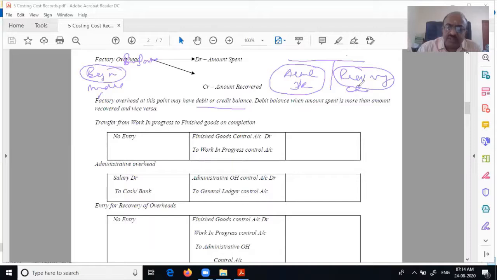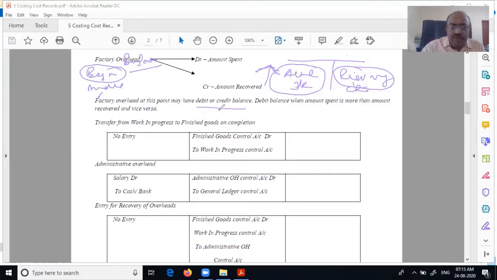We have discussed this, sir. So the recovery rate that we have done is fixed on a budgeted basis, some budgeted figures or maybe last year's figures. Based on that recovery rate, you are recovering the cost. Actual will happen separately on its own, independent of whatever budgetary rate you have fixed. When that happens, this will not match. Therefore, there will be over recovery and under recovery. That's what we are saying.